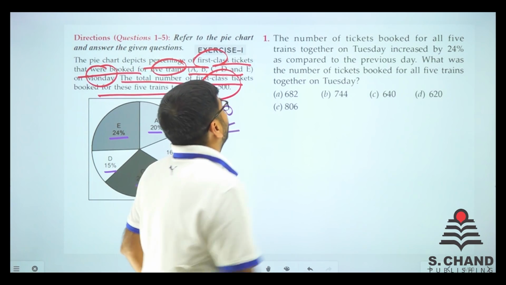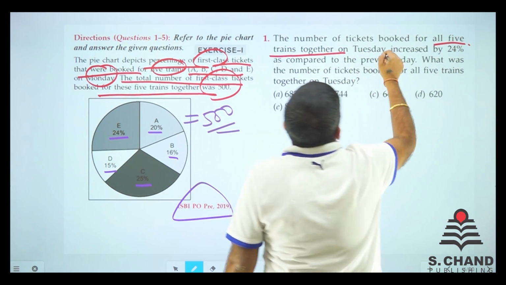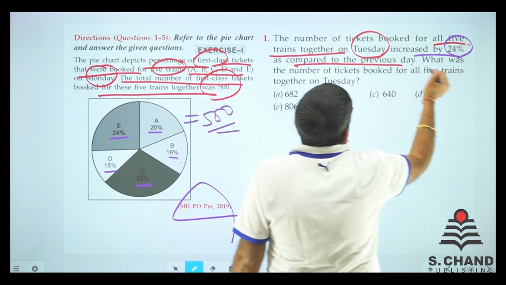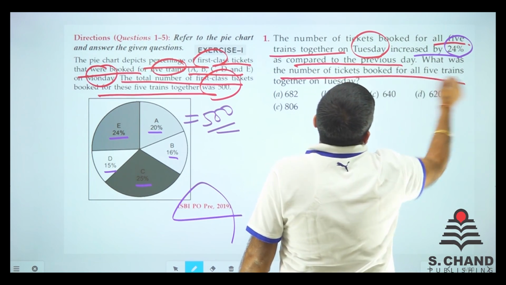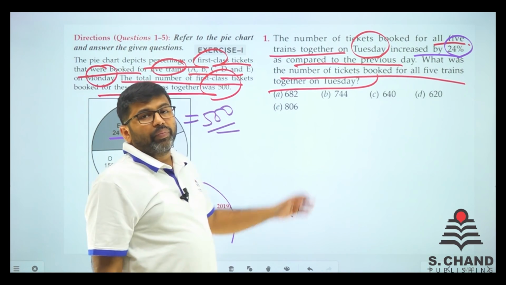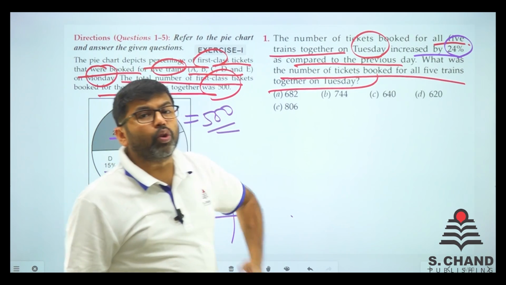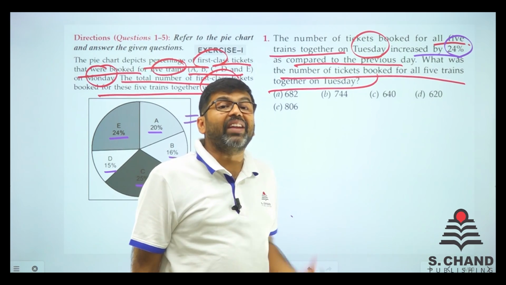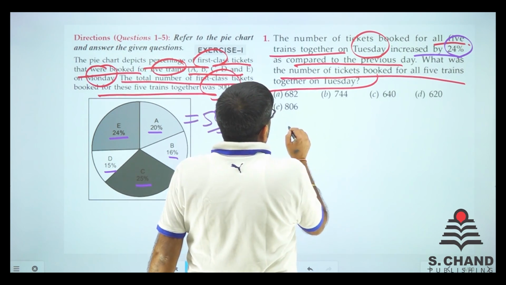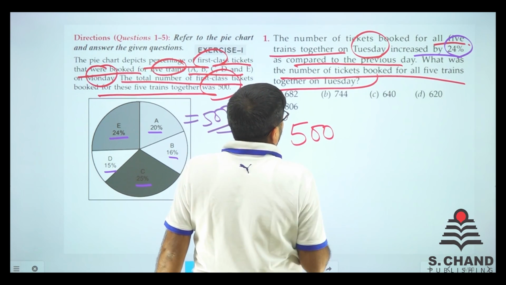We go to question number 1. The number of tickets booked for all 5 trains together on Tuesday increased by 24% as compared to the previous day. What was the number of tickets booked for all 5 trains on Tuesday? What is asked? It says that Monday's ticket bookings increased by 24% on Tuesday. So do one thing. See, it was Monday, and on Monday we had 500 tickets booked.